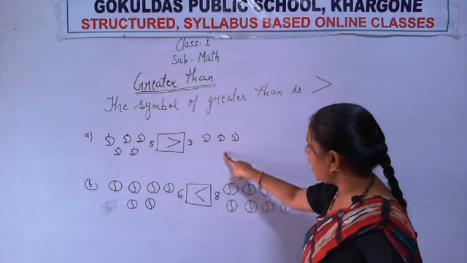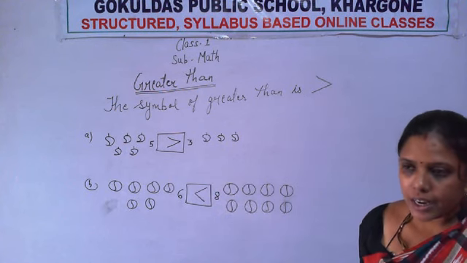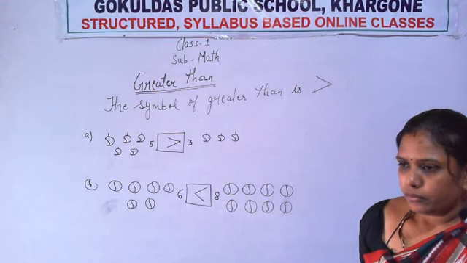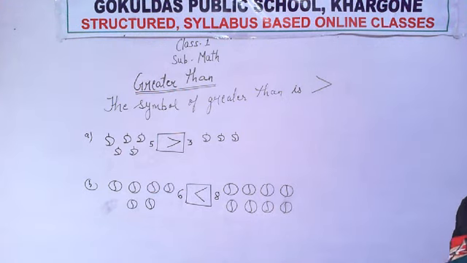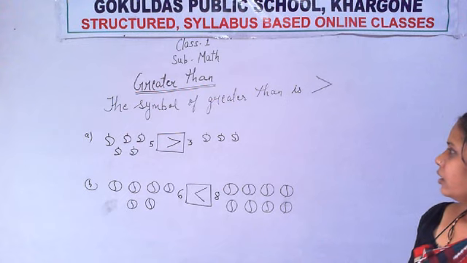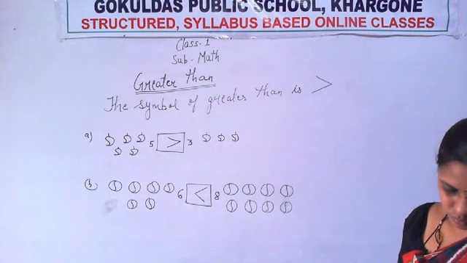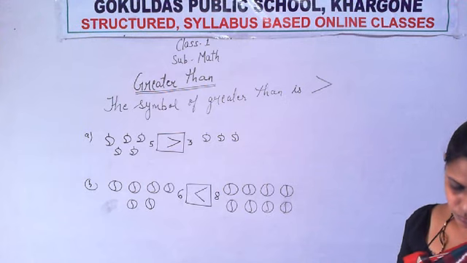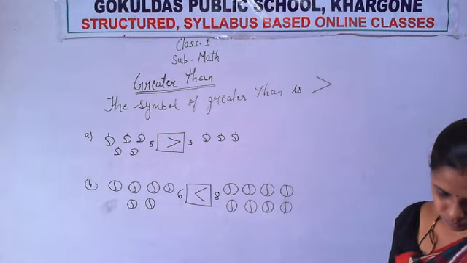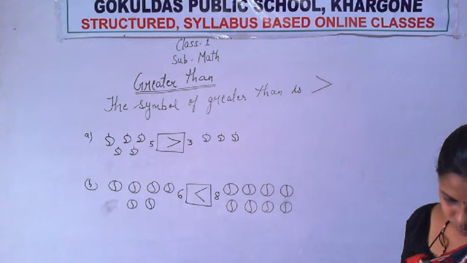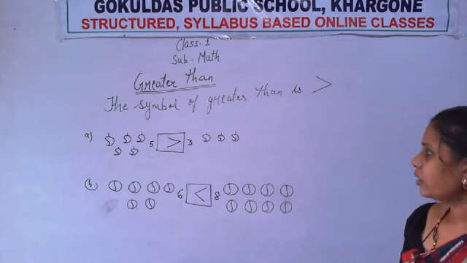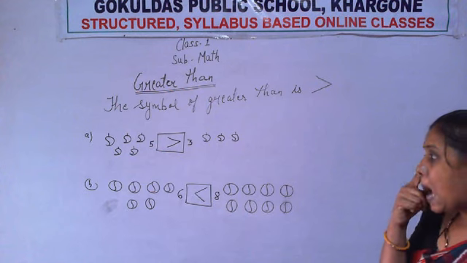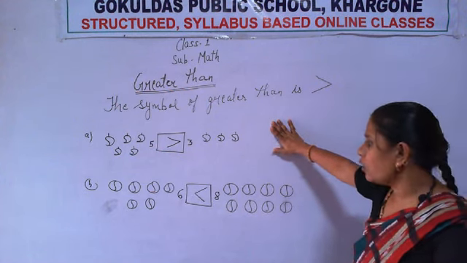Now do these two questions, A and B. Copy these two questions, A and B. Copy it. Done. A1 is done. Okay, now do the second.